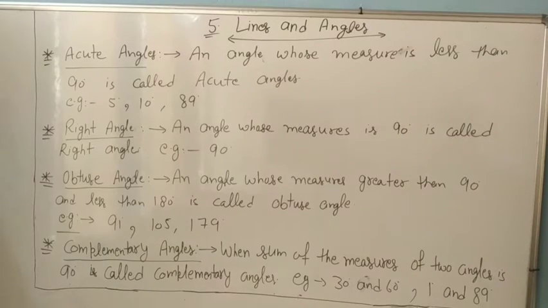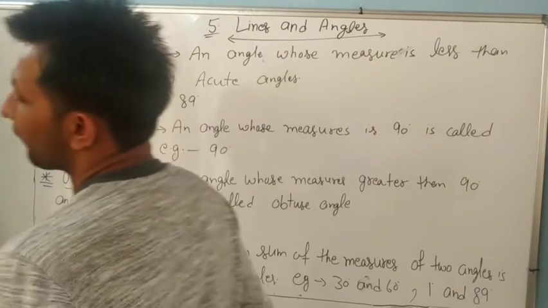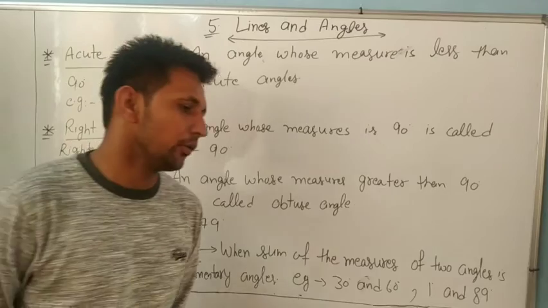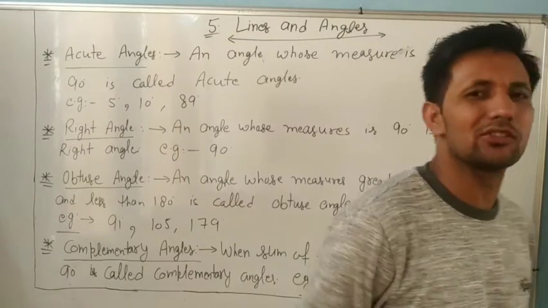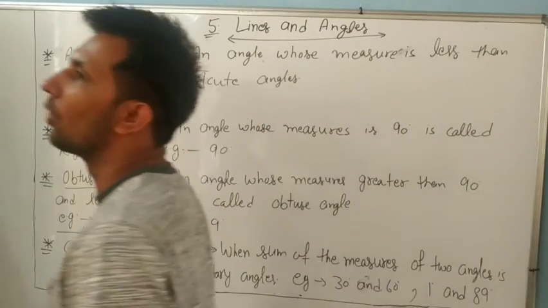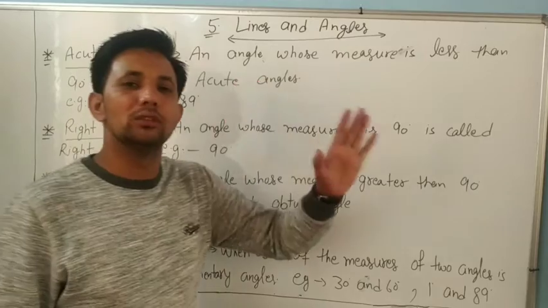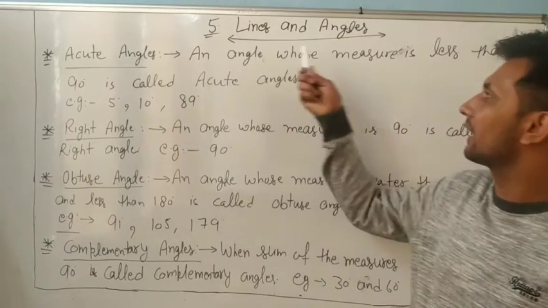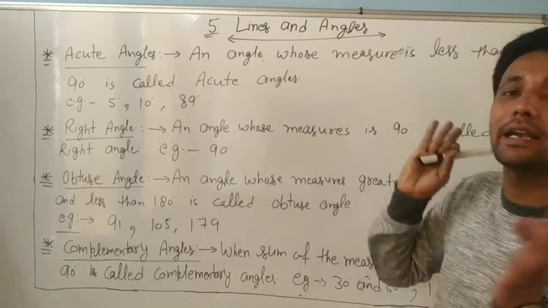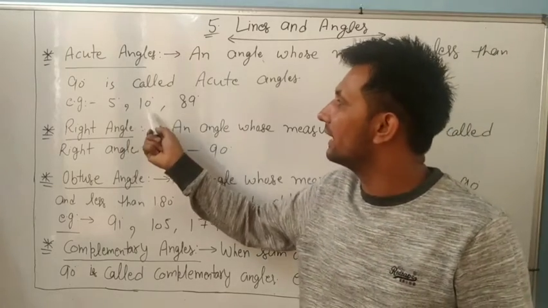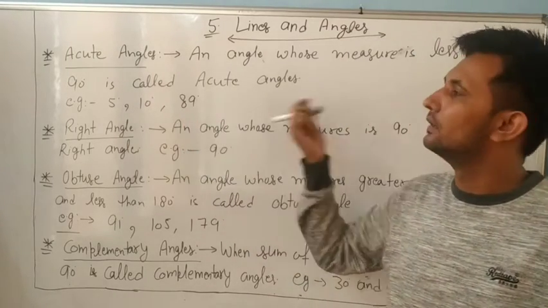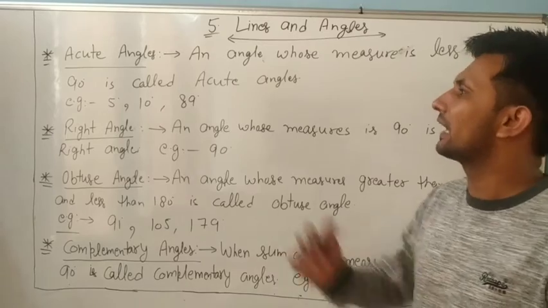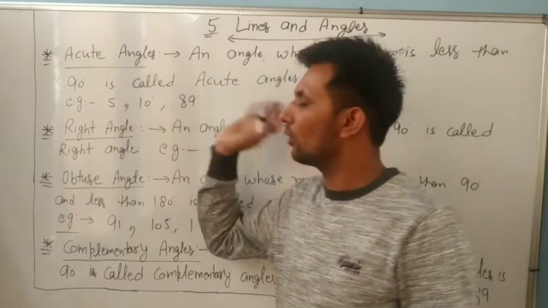Now, dear, we will discuss different types of angle. We have already discussed them in 6th class also. What is an acute angle? Everyone knows. An angle whose measure is less than 90 degrees is called an acute angle. 5 degrees, 10 degrees, 89 degrees, 88, 82, 83, all are acute angles.